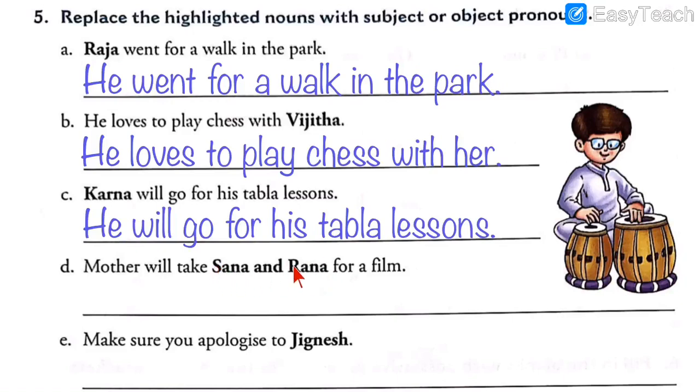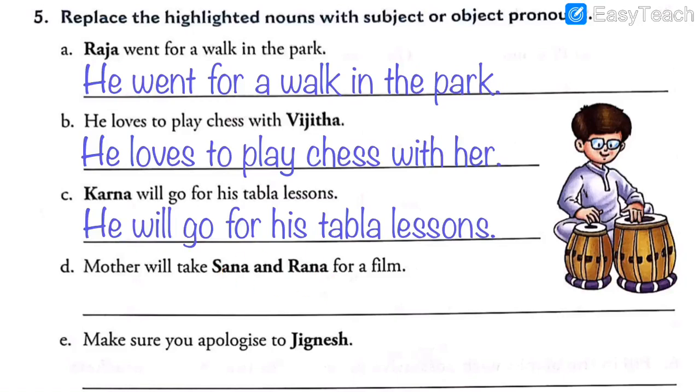Two people are there, more than one, so we can use they or them. But we have to ask the question who or whom. It depends on it. Mother will take whom? Whom will mother take for film?